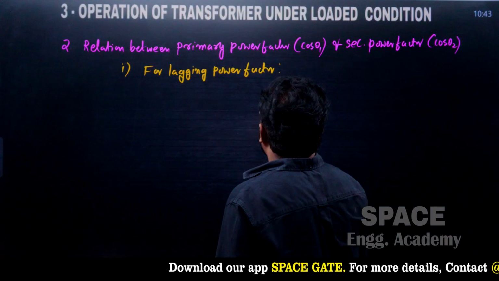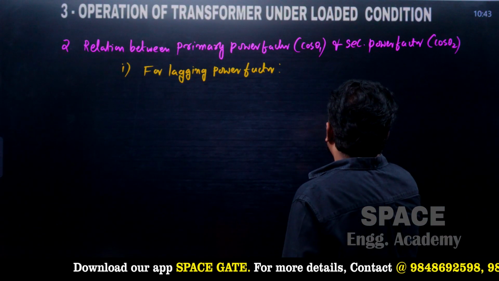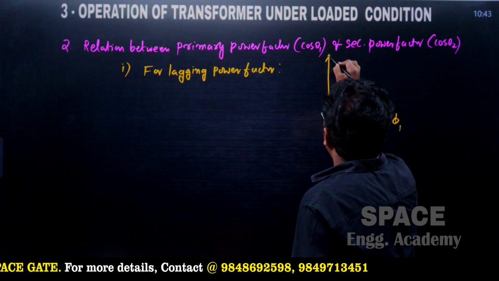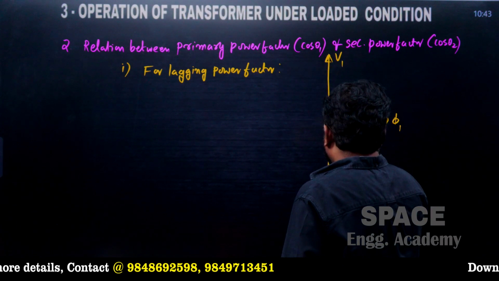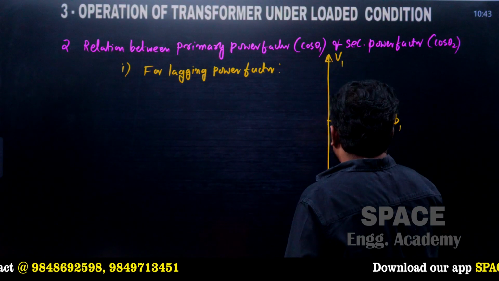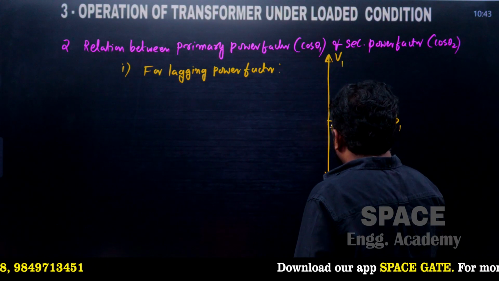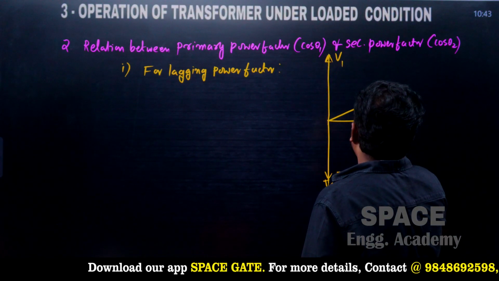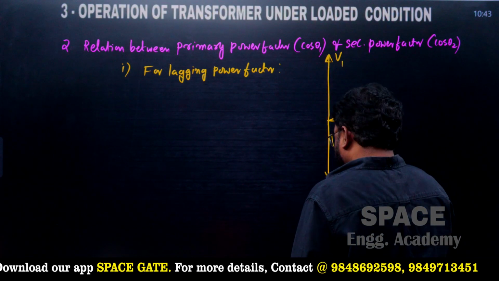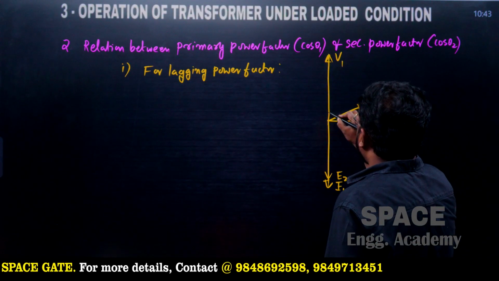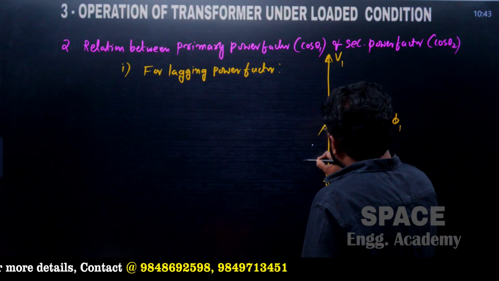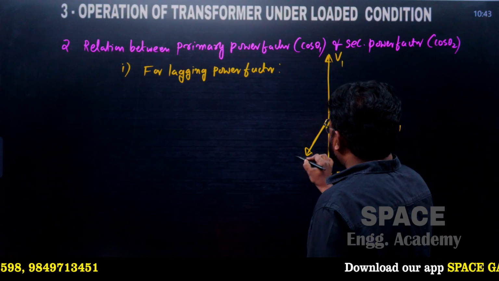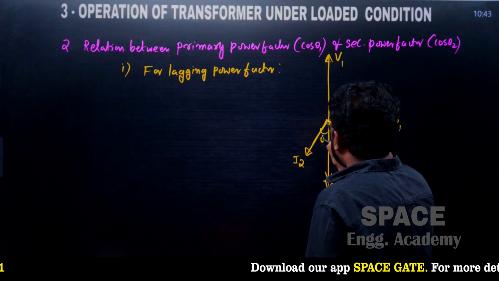Suppose we have a question like this. This is the primary flux phi 1, the applied voltage V1, the EMF induced in the primary winding E1, and also the EMF induced in the secondary winding of the transformer. This is the no load current of the transformer at an angle of theta naught. Let us assume V2, and I2 here is at an angle of theta 2.